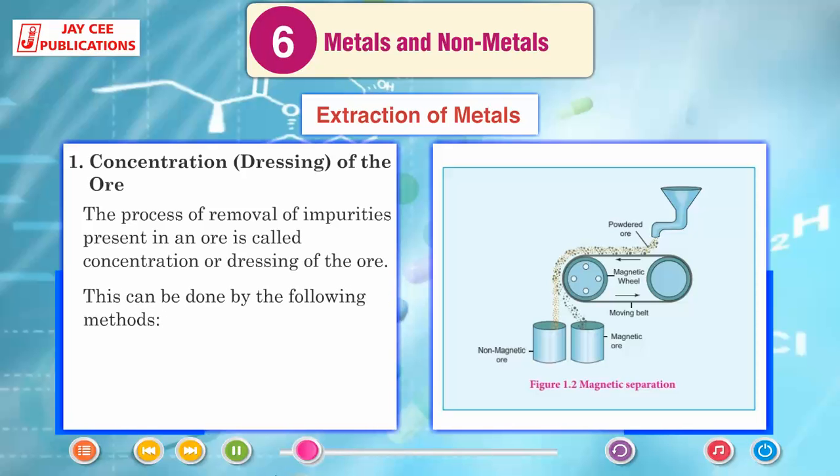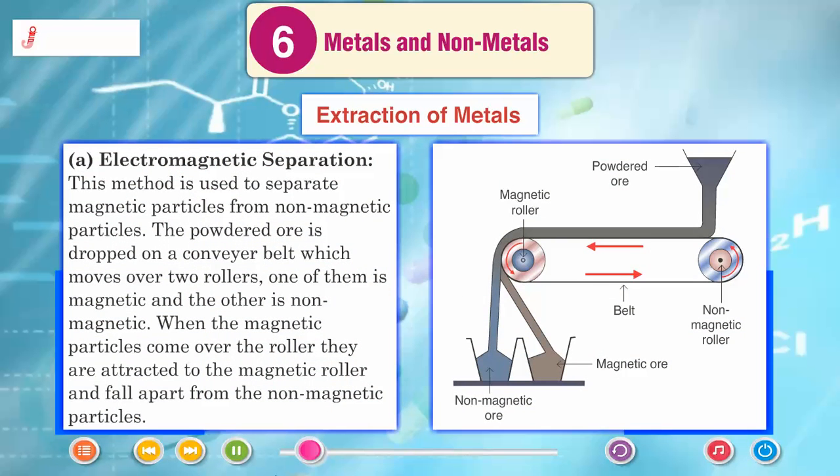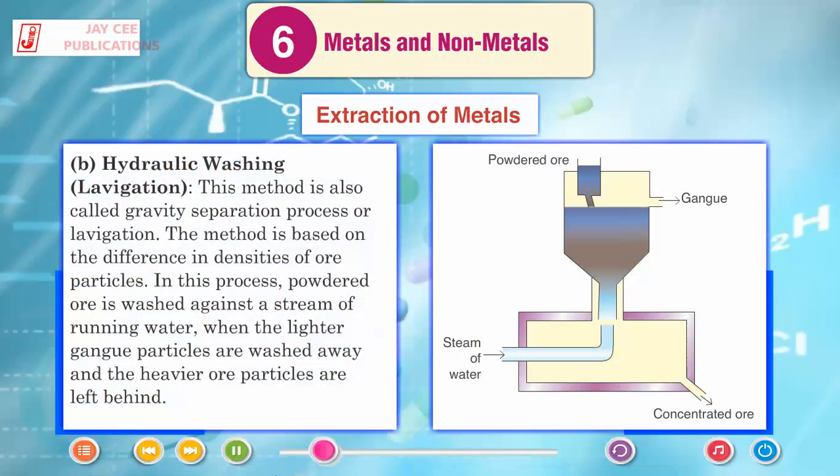This can be done by the following methods. Electromagnetic separation. This method is used to separate magnetic particles from non-magnetic particles. The powdered ore is dropped on a conveyor belt which moves over two rollers. One of them is magnetic and the other is non-magnetic. When the magnetic particles come over the roller, they are attracted to the magnetic roller and fall apart from the non-magnetic particles.